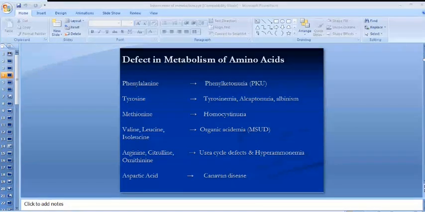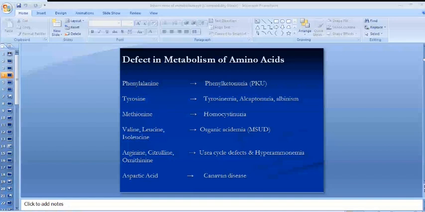And the last group which we are going to discuss now is the defects of purine and pyrimidine metabolism. The common disorders in this category include gout and Lesch-Nyhan syndrome. I will not consider this group as a specific inborn error of metabolism, but here they have discussed the defects of heme biosynthesis as well, which are generally known as porphyrias.